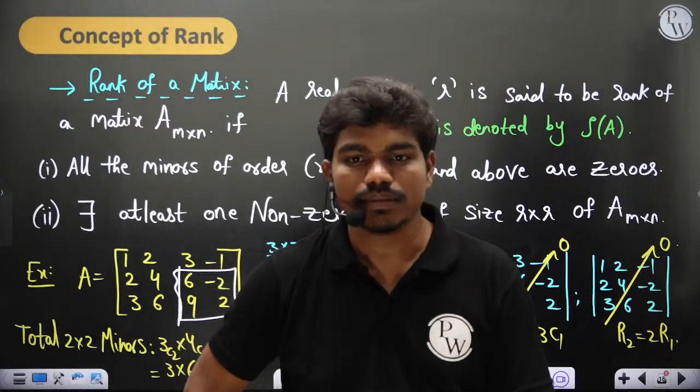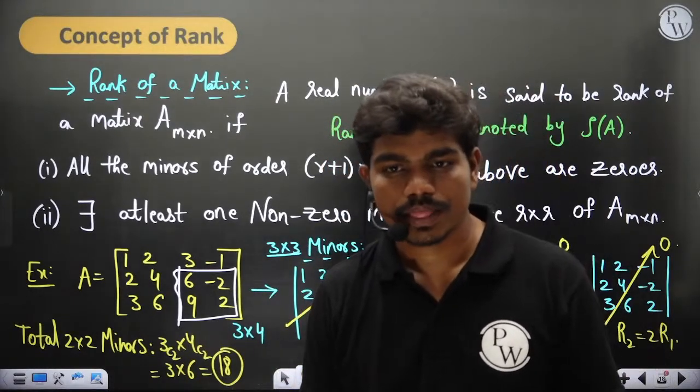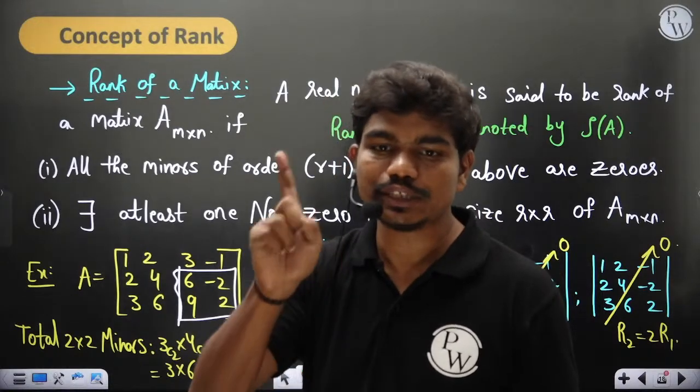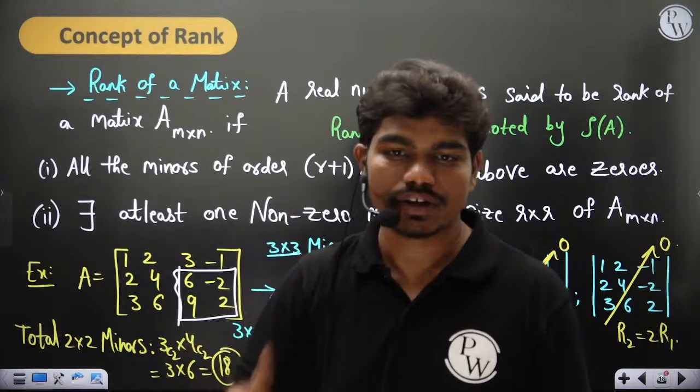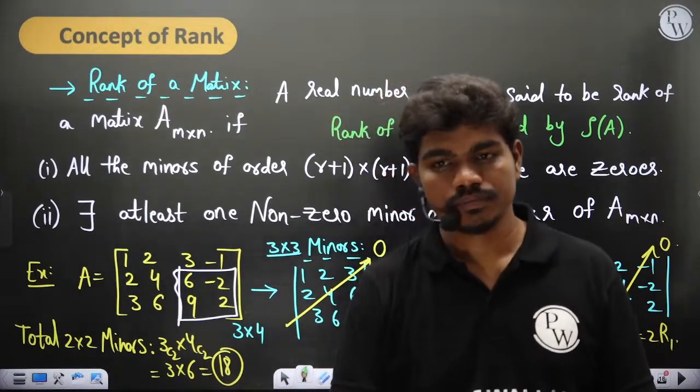Rank is 0 only for the null matrix. Yeah, of course. Because if you take any matrix other than the null matrix, you'll have at least one non-zero element. That means you have at least one non-zero minor of size 1 by 1. Okay, so that's what. Clear to all of you?